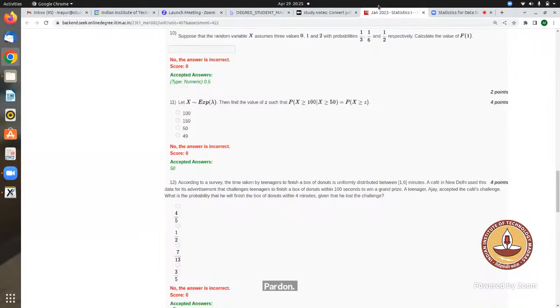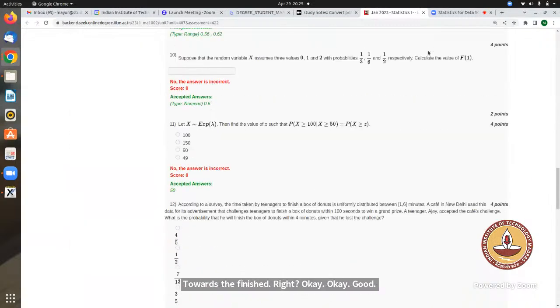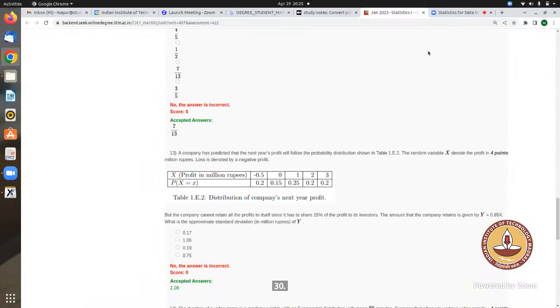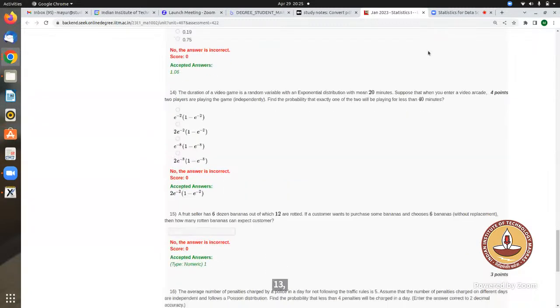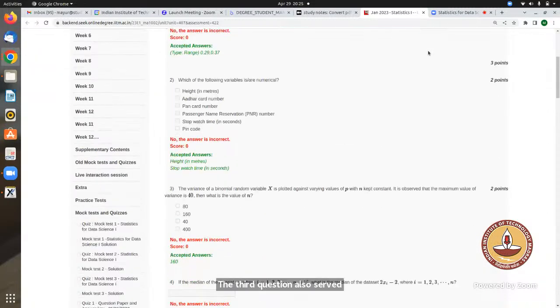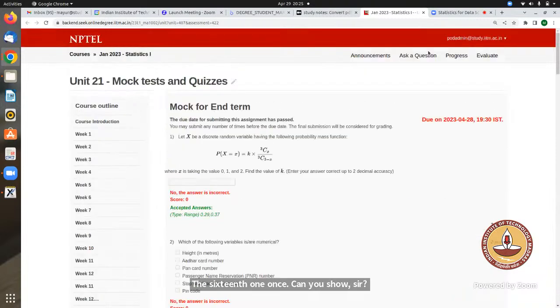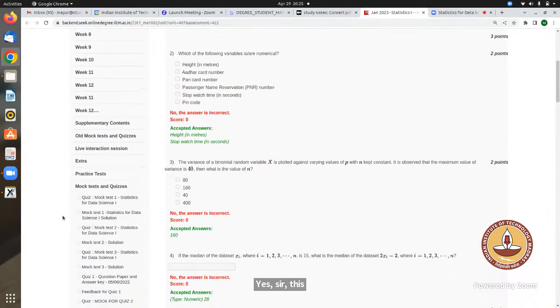Sir, I have a doubt from a previous year question. Sir, it says Priyanka selects two numbers from the set of natural numbers. One minute. First of all, have you finished this question, the 12th one? Finished, right? Yes, sir. Okay, go ahead. Sir, any other question left in this paper? Yes, sir, the penalty question, can you discuss that once? The third question also, sir. Then what are the questions remaining? The 16th one, can you show, sir? Okay, I'll discuss everything. Only two questions I'll be left with then.